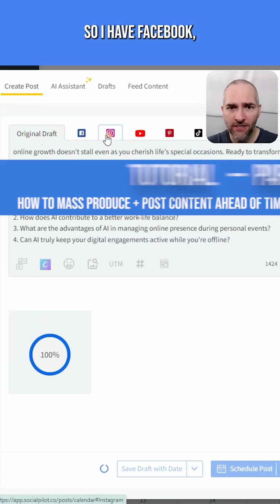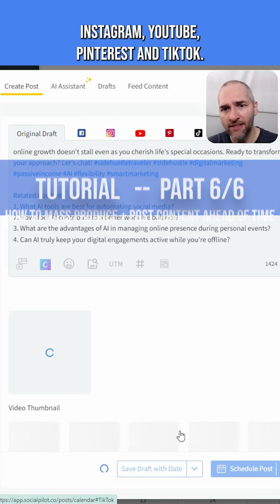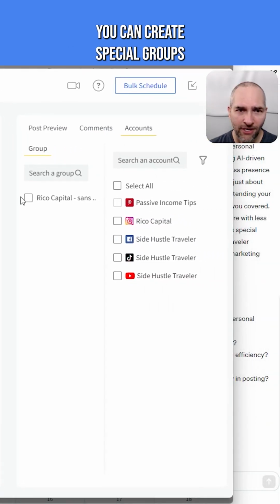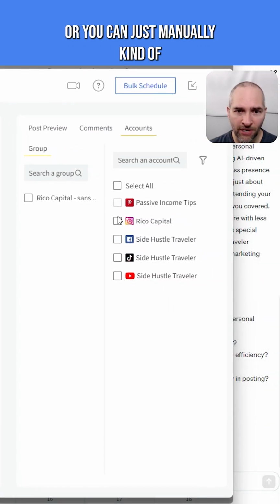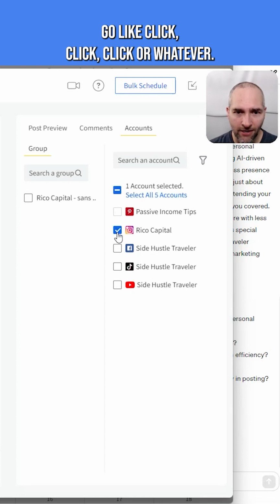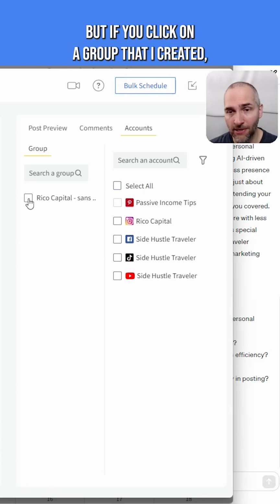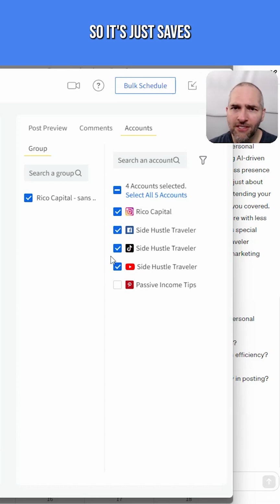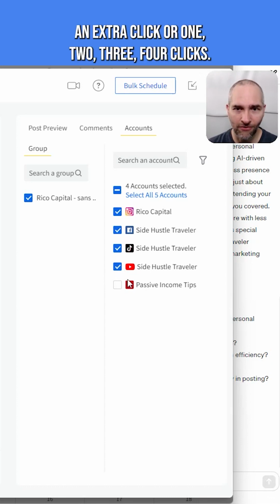So I have Facebook, Instagram, YouTube, Pinterest, and TikTok. What I do here, I'm going to move over here. You can create special groups, or you can just manually go click, click, click. But if you click on a group that I created, it just selects everything that I want to do. So it just saves an extra click, or one, two, three, four clicks.